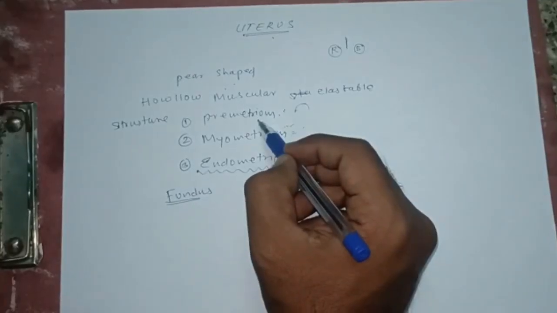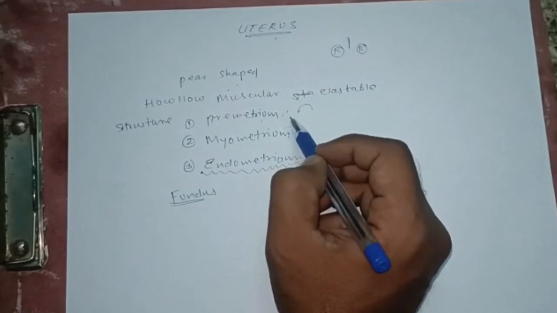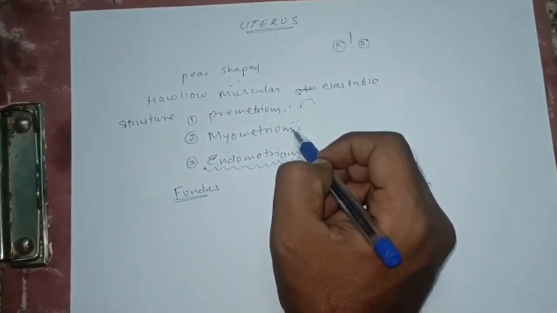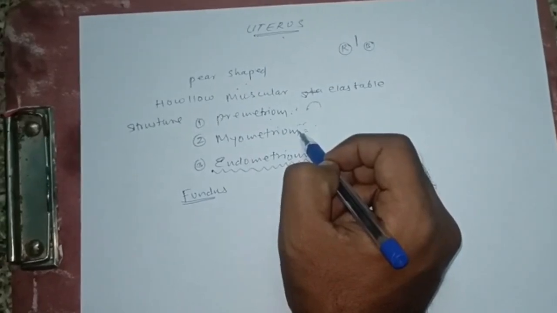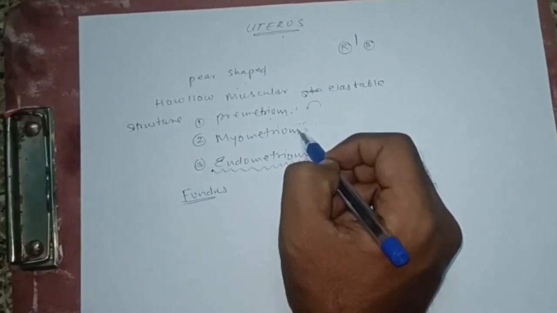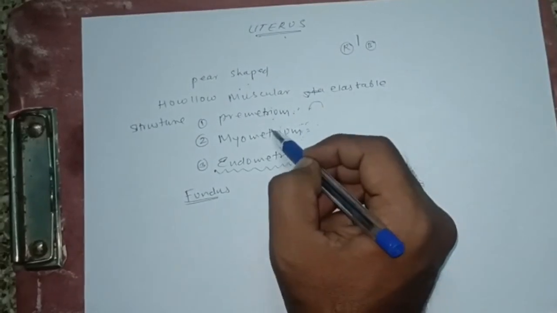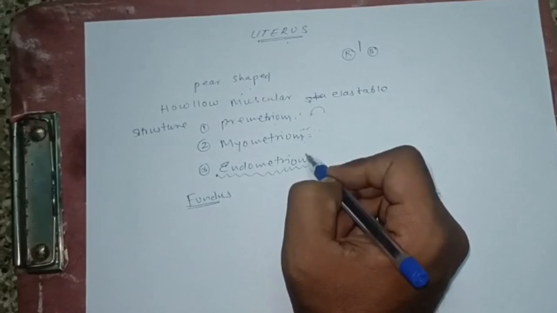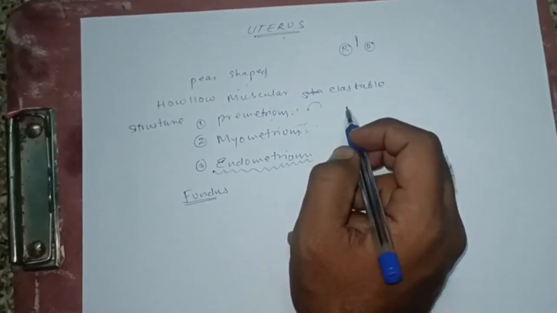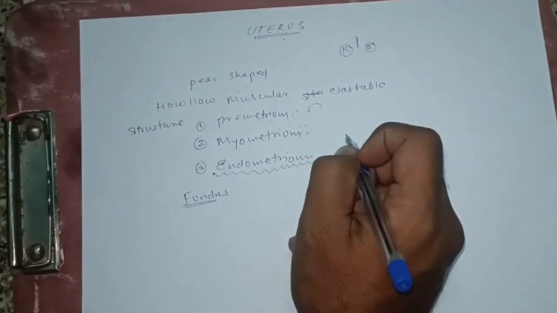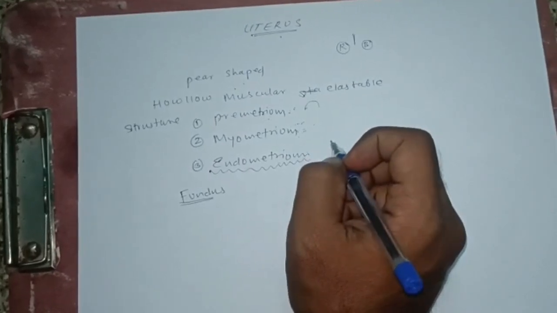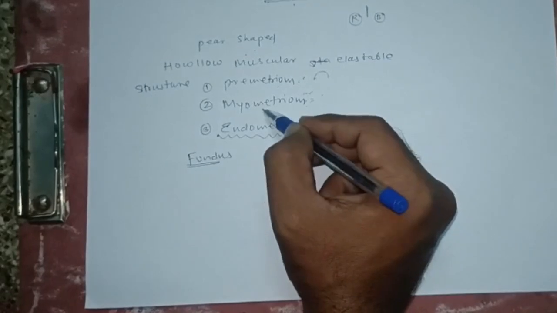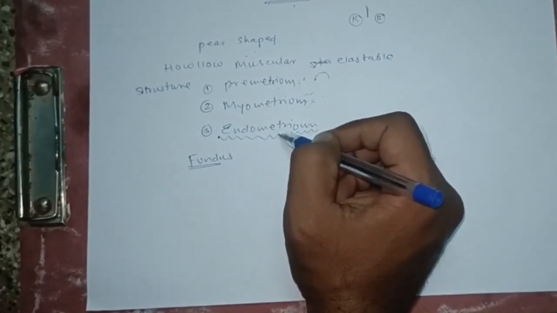The outermost protective layer is the perimetrium, and the highly muscular layer of the uterus is known as the myometrium. At the time of contraction, when the baby is pushed out, the myometrium plays a very important role. The third layer is the endometrium, the innermost layer of the uterus. This layer is shed during the menstrual cycle also. Whenever we are discussing the menstrual cycle, we discuss the important functioning of the endometrium.